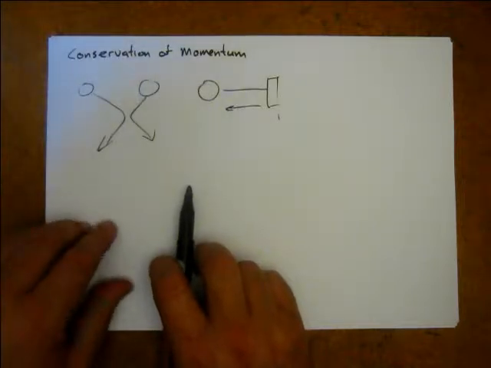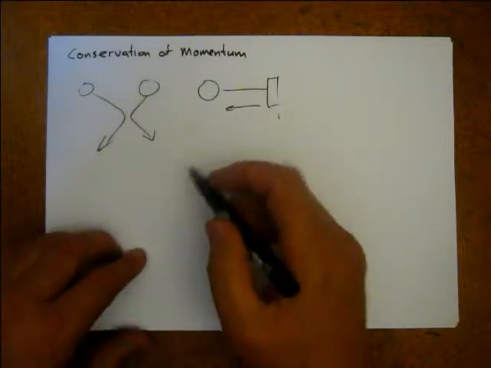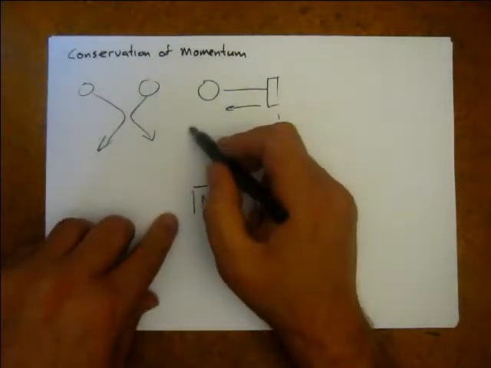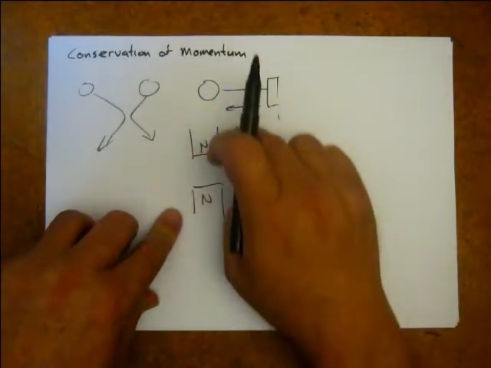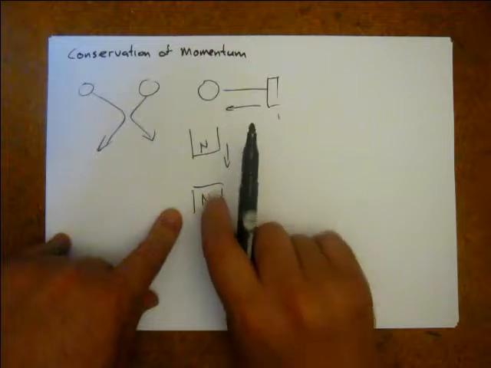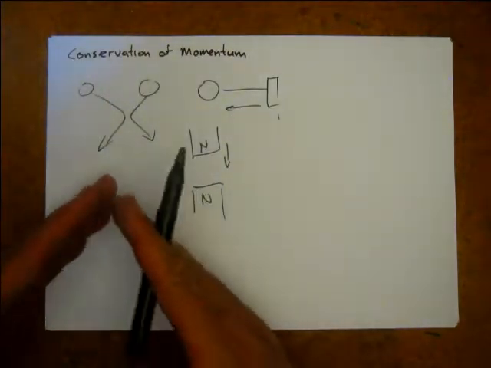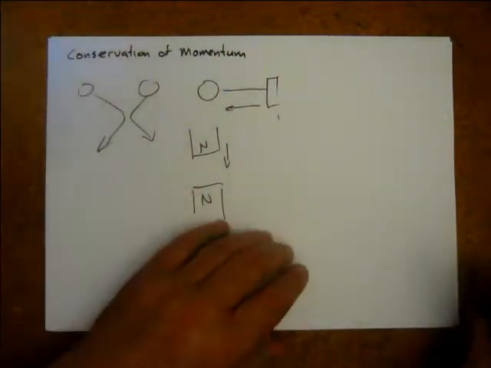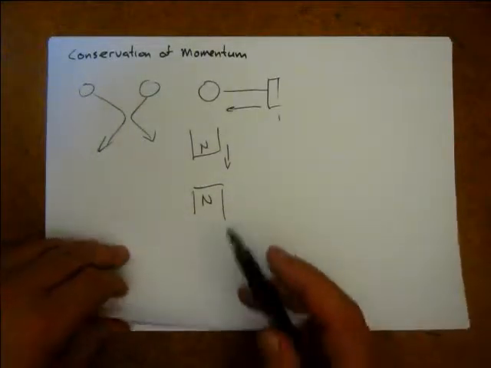A collision does not have to be a physical meeting of things. We can have two magnets. So if I have a north magnet like this and I drop another magnet on it, this one might just bounce before it even touches that one. So a collision is when two things are interacting with each other and affecting each other. And conservation of momentum is a great way of doing it.